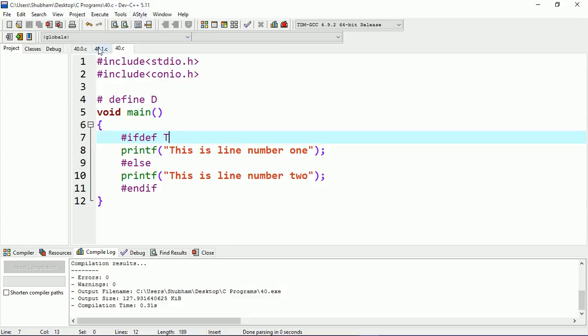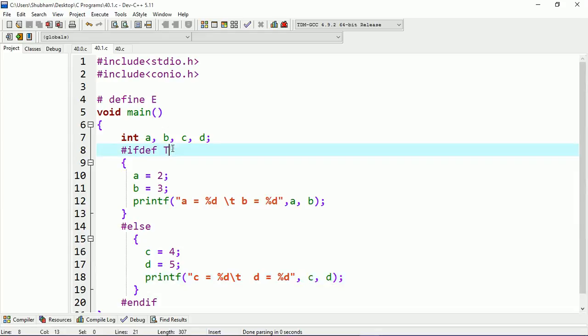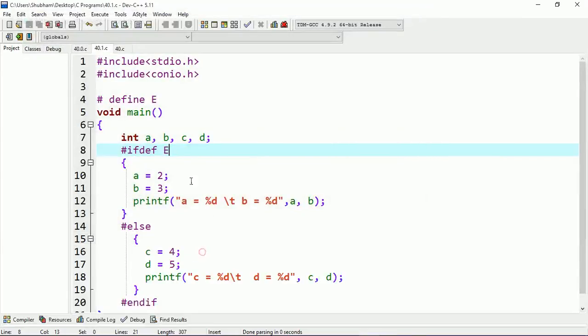And I have another example here. This is the same concept as before, and you can see that I'm using e here. E is defined in the macro, so it will execute this block. So this is a equal to 2 and b equal to 3. That means this is correct, and here I'm using t, that's why it is executing this block.